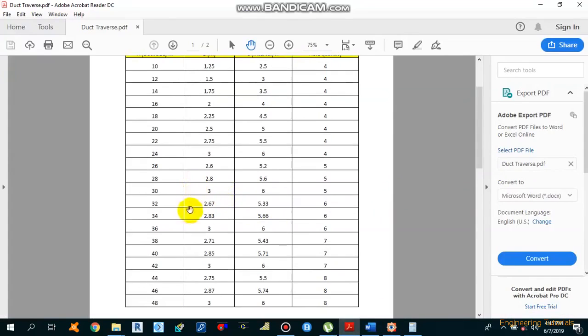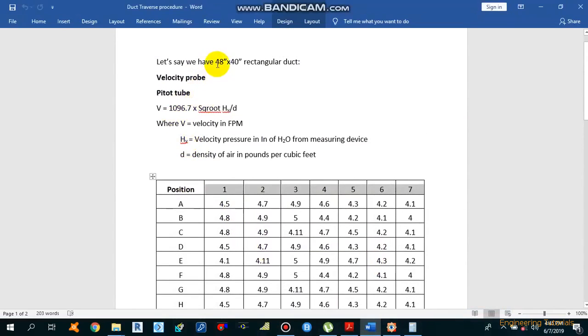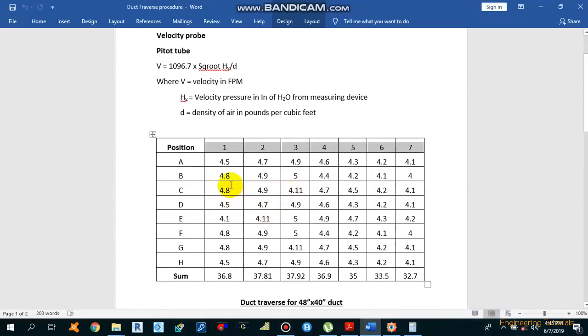If you have 42 inches by 30 inch duct size, then you need to make a matrix of 7 by 5. Since the example which we are considering right now is 48 inches by 40 inches, that's why we have created 56 number of points, or 8 by 7 matrix.